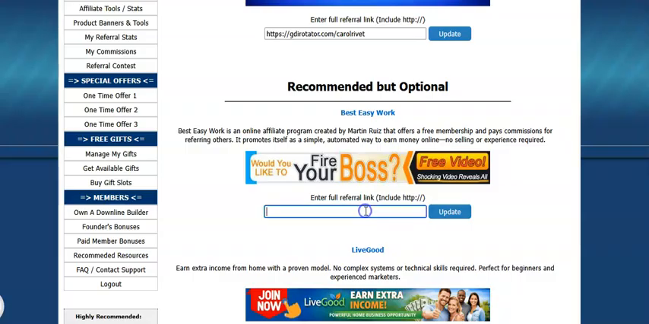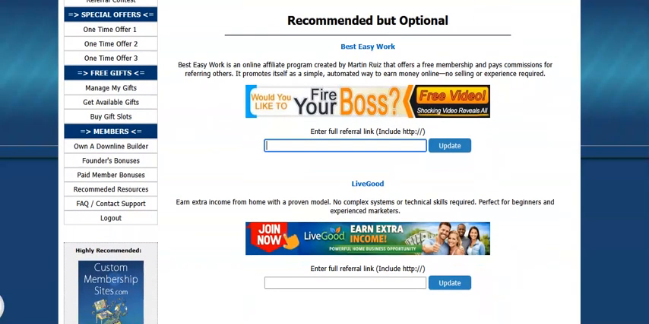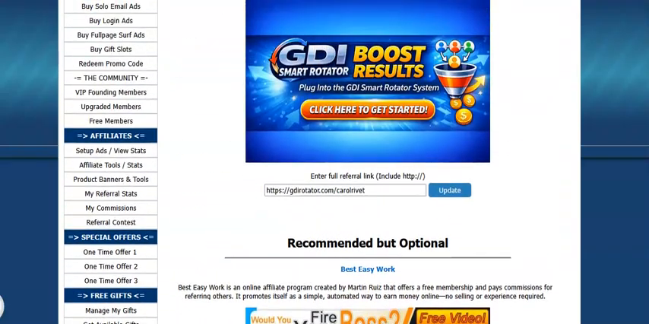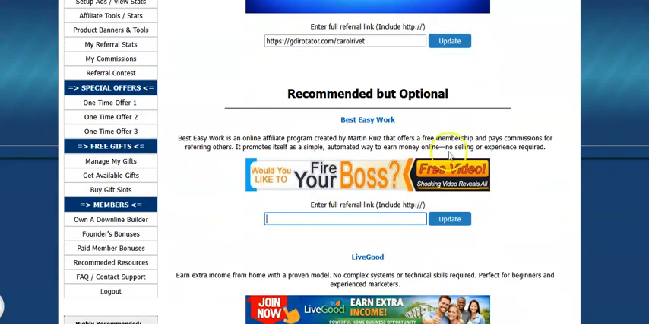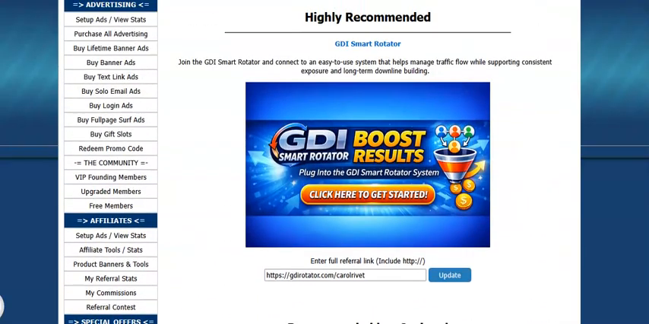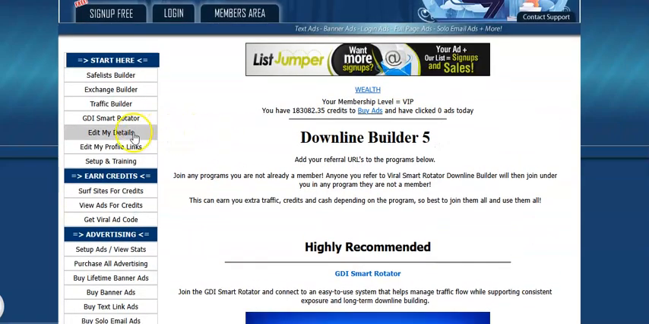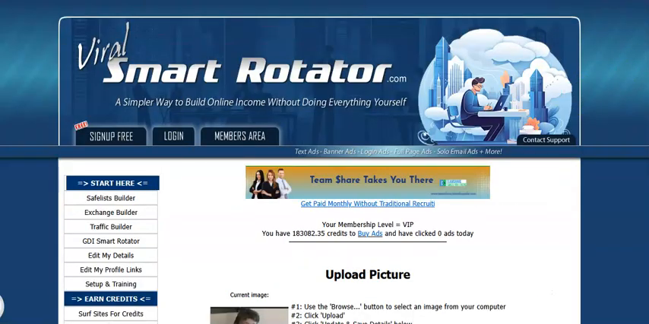I didn't even realize this. This gives you 8. I'm gonna need to put another business in here. But this gives you a traffic builder for Live Good, for GDI Smart Rotator, and this gives another spot for your sponsor to put in. So this gives you 8. This is incredible. I didn't even realize that. See, I'm learning too.